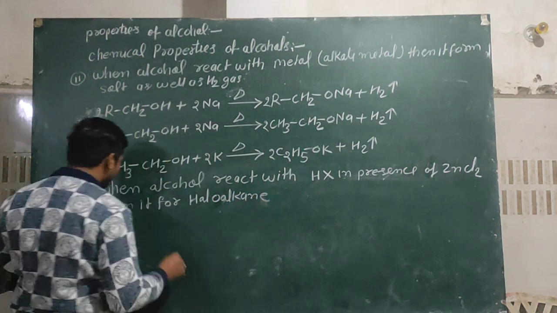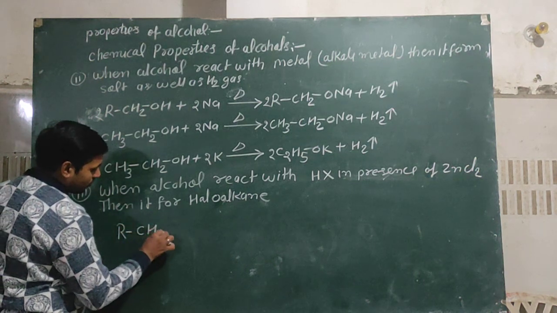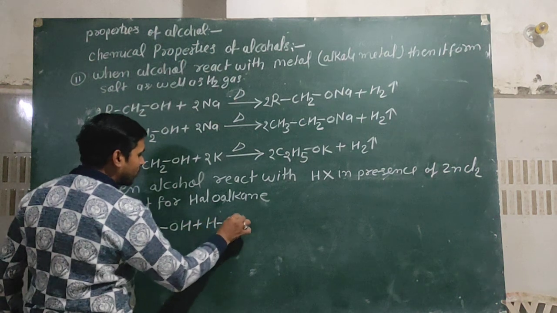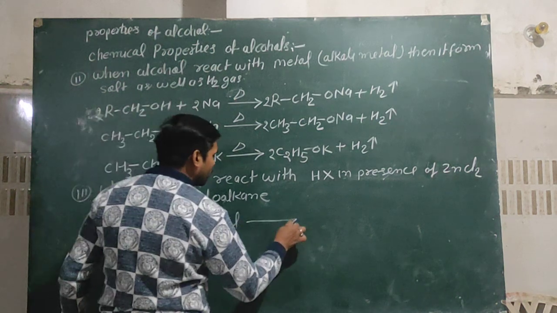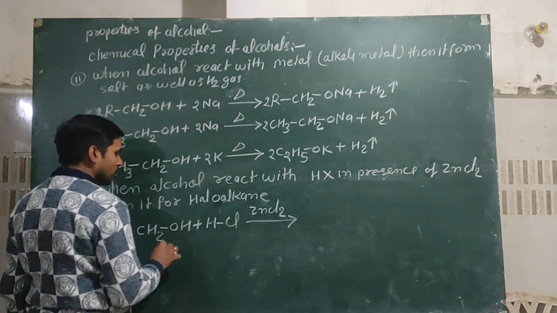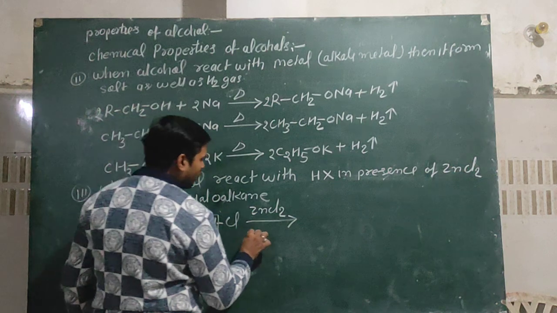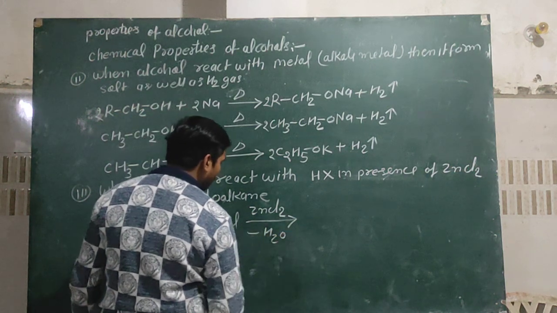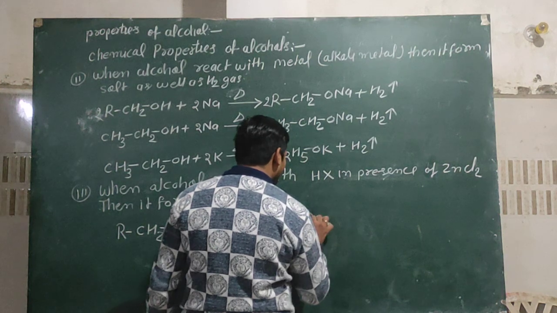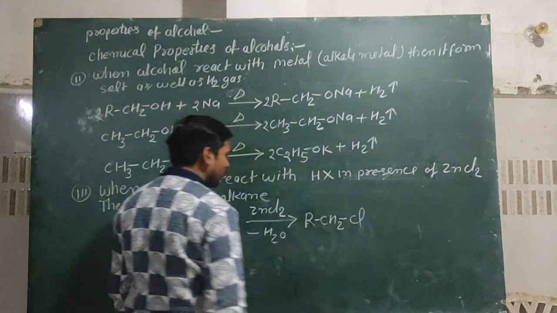For example, RCH2OH plus HCl in presence of ZnCl2 as a catalyst, then this OH and H become H2O and it becomes RCH2Cl. Okay.